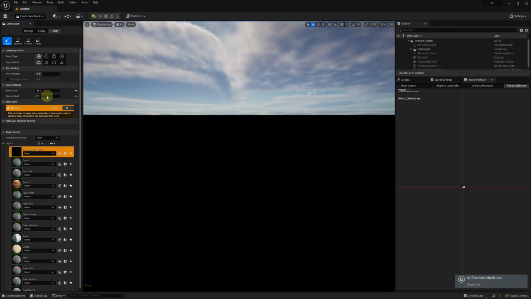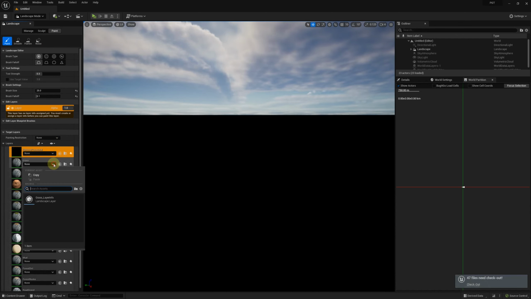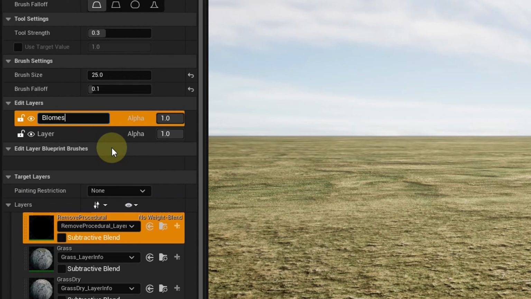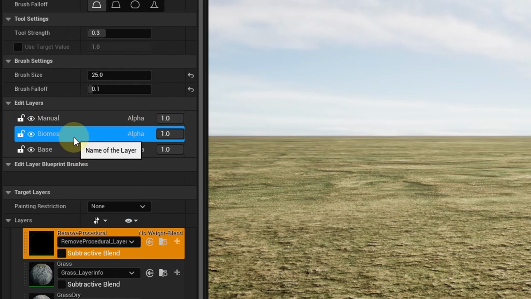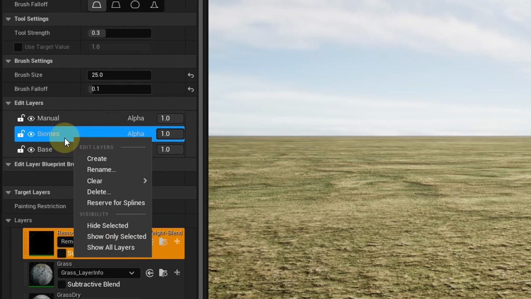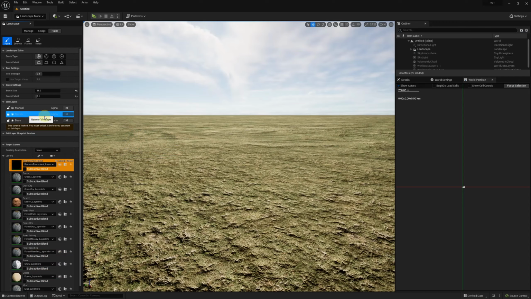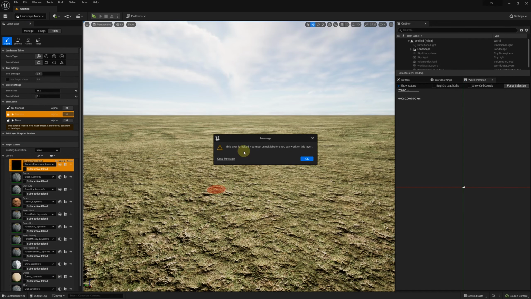We'll be using a material with several weight maps, so let's initialize them first. Okay, now we'll add edit layers for the biome tool and manual sculpting. The important part is to lock the biomes layer to prevent your edits from being overwritten by the generated content. If we now try to edit that layer manually, we get a warning.